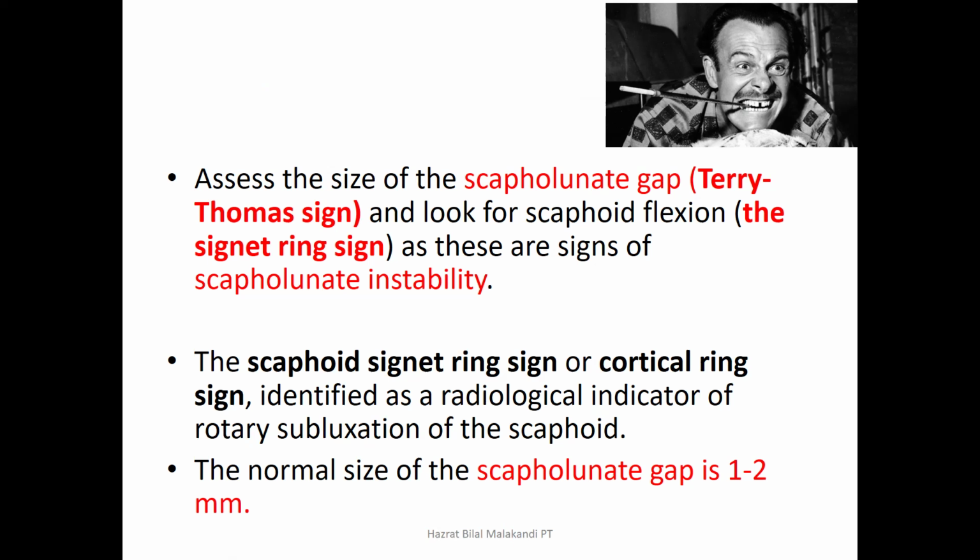So one of the American orthopedic specialists requested Terry-Thomas to allow him to use this name for the terminology used for this condition when there is a gap between the scaphoid and lunate. He agreed, but with the condition that there should be a dash between Terry and Thomas because he doesn't like someone calling him Terry or Thomas. He loved his full name, so that's why the condition still is that the name is Terry-Thomas in a single word.